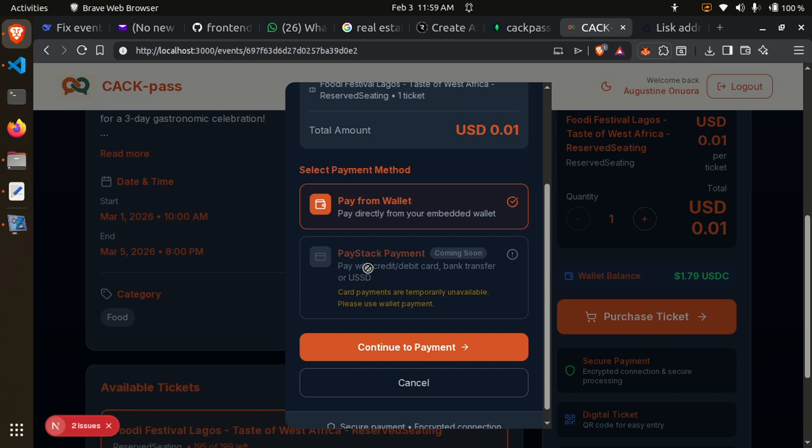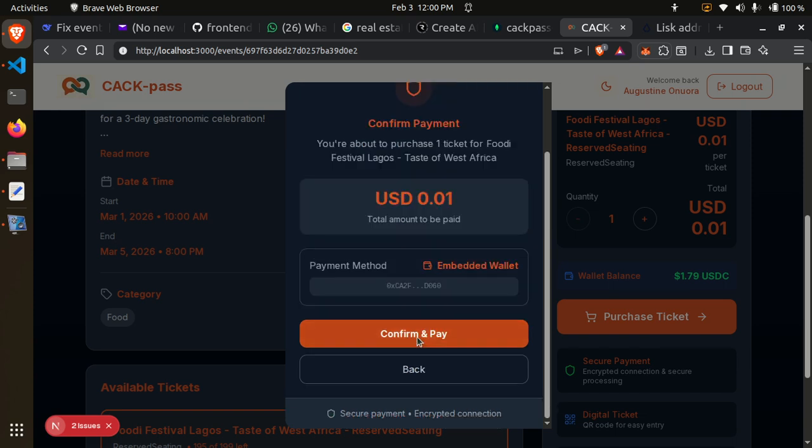We are still waiting for KYC so that Paystack can become fully functional. That is why we say coming soon for Paystack, so that you can pay in Naira, pay with your bank transfer, pay with USSD, and even with your debit or credit card. But let's continue from wallet. This one is currently functional. Confirm to pay.